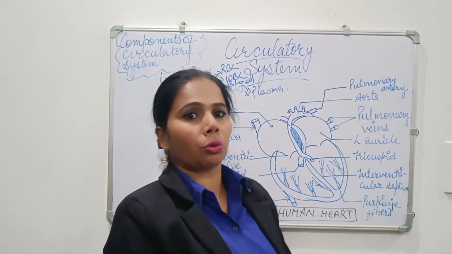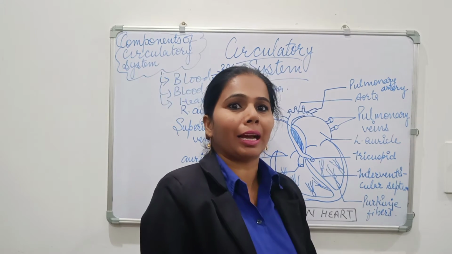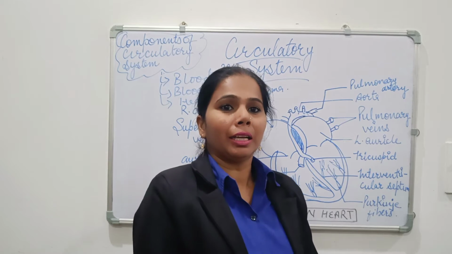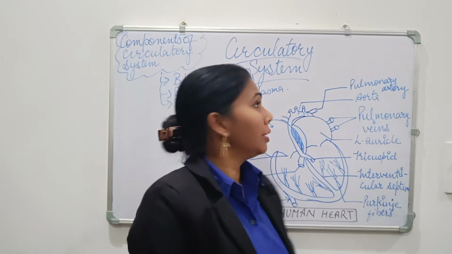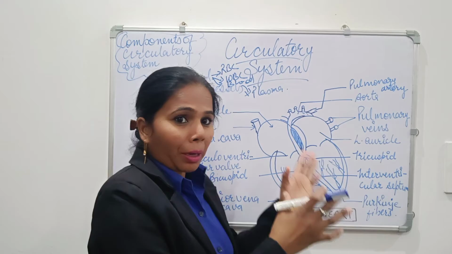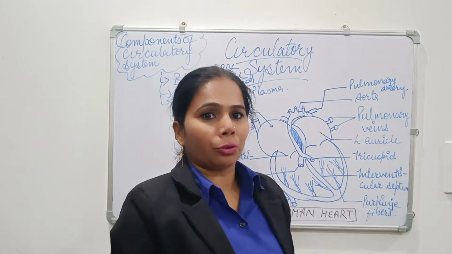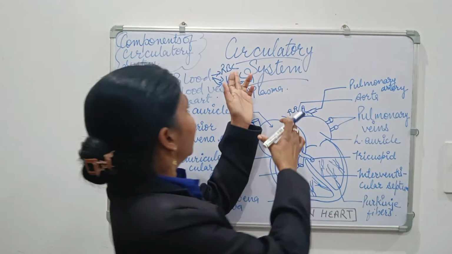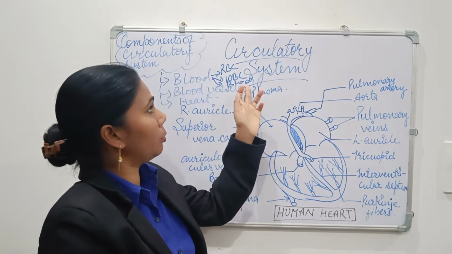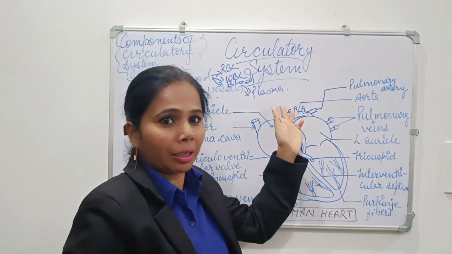Blood platelets, also known as thrombocytes, help in the clotting of blood when an injury occurs. Plasma is a pale yellow fluid. All the blood cells, like erythrocytes, leukocytes and thrombocytes, are suspended inside the plasma.